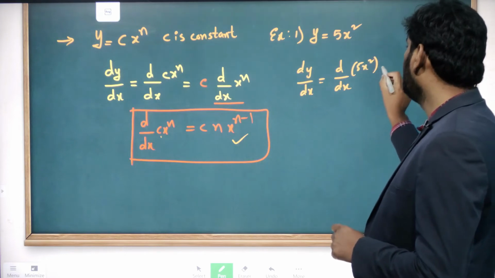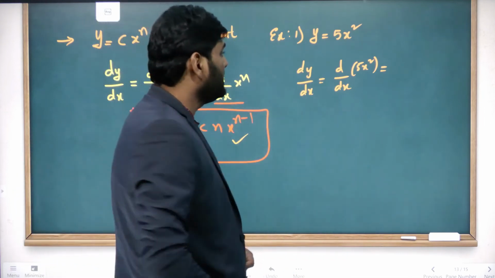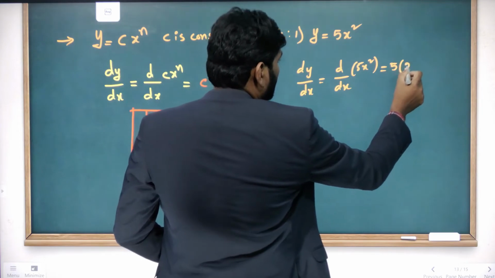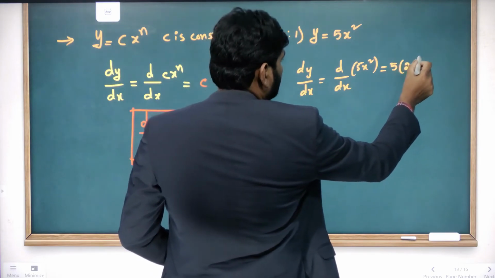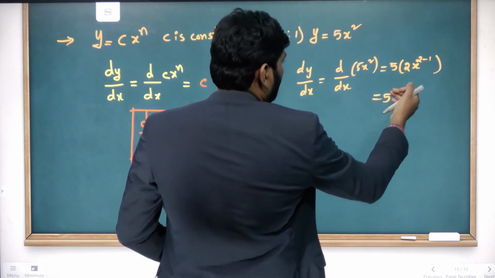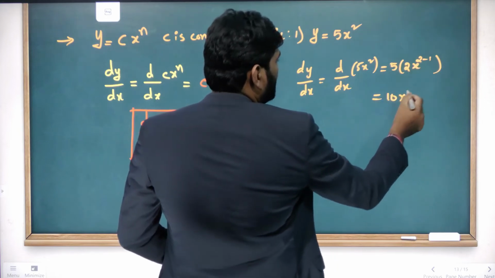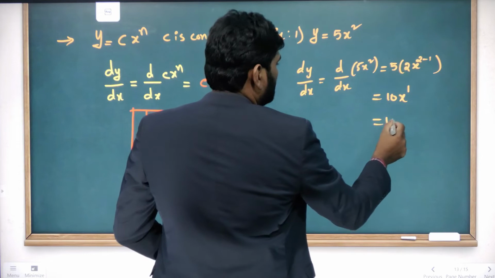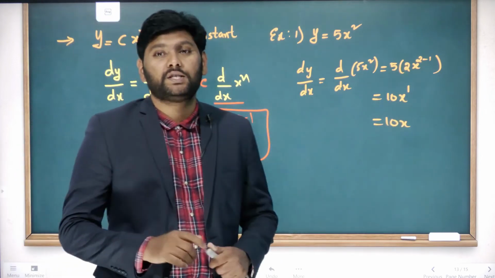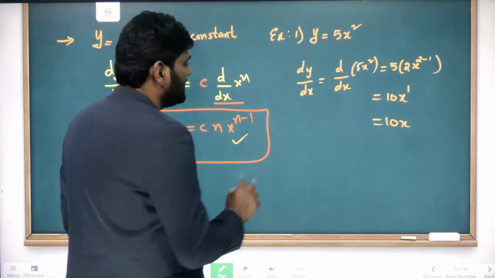5x square, which is equal to, tell me the answer. Yes, you are right, that answer is 5 into 2 into x power 2 minus 1. So 5 into 2 is 10, 10 into x power 2 minus 1 is 1, so it becomes 10x. So that is the way we will do the differentiation. I'll give one more example to get a better understanding.